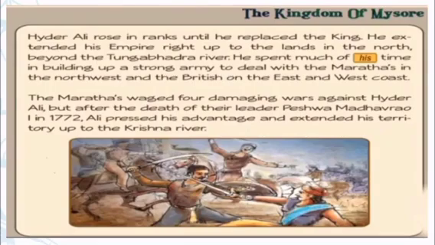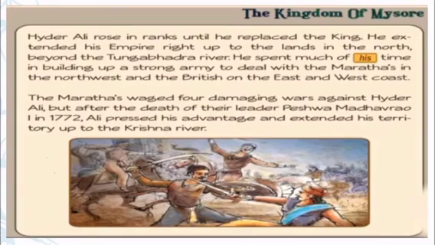He extended his empire right up to the lands in the north beyond the Tungabhadra river. He spent much of his time building up a strong army to deal with the Marathas in the northwest and the British on the east and west coast.